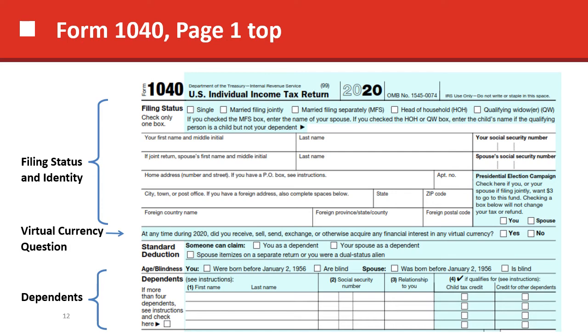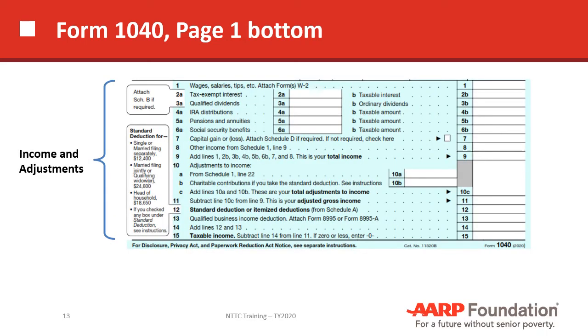Down at the bottom, you see the section for dependents. So this is where the taxpayer's dependents will be listed. And we're going to move on to the bottom of the next page. Here's the bottom of the 1040, bottom of the first page. And you can see here that this is the section for income and adjustments, as we already spoke about.